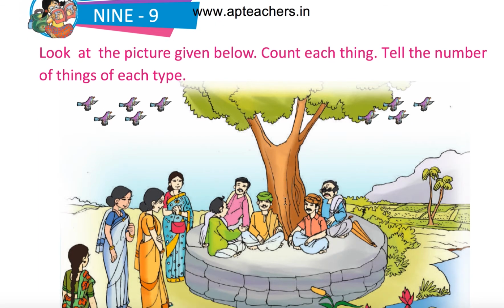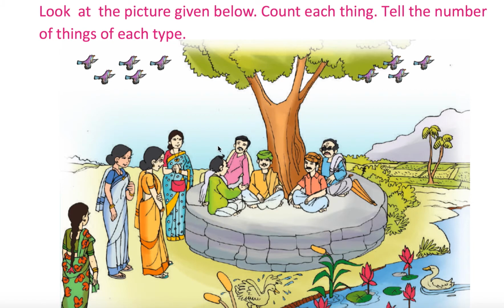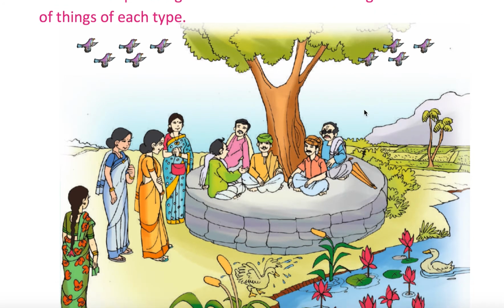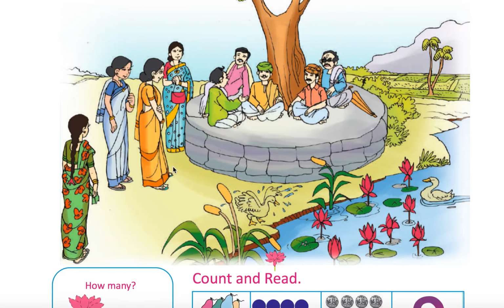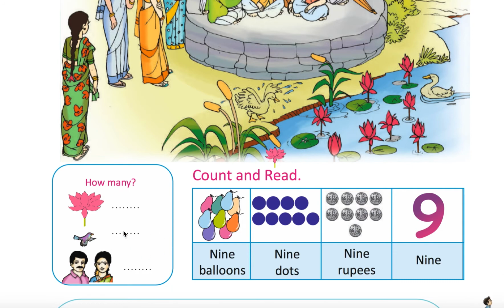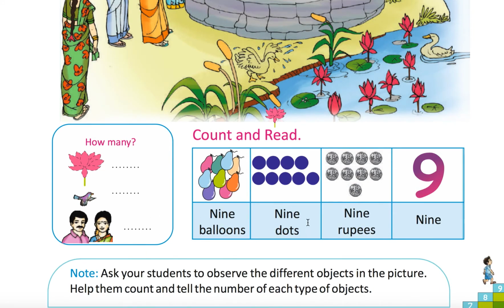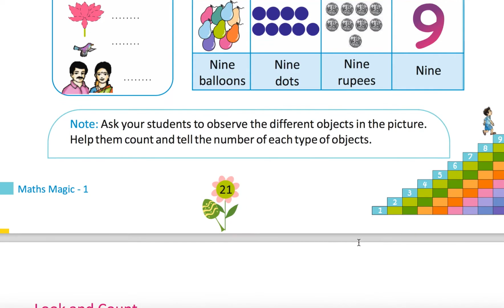Look at the picture given below. Count each thing. Tell the number of things of each type. 1, 2, 3, 4, 5, 6, 7, 8, 9. 9 birds are there. People 1, 2, 3, 4, 5. 9 people. 1, 2, 3, 4, 5, 6, 7, 8, 9. These are also 9. 9 flowers, 9 birds, 9 people. 9 balloons, 9 dots, 9 rupees, 9.